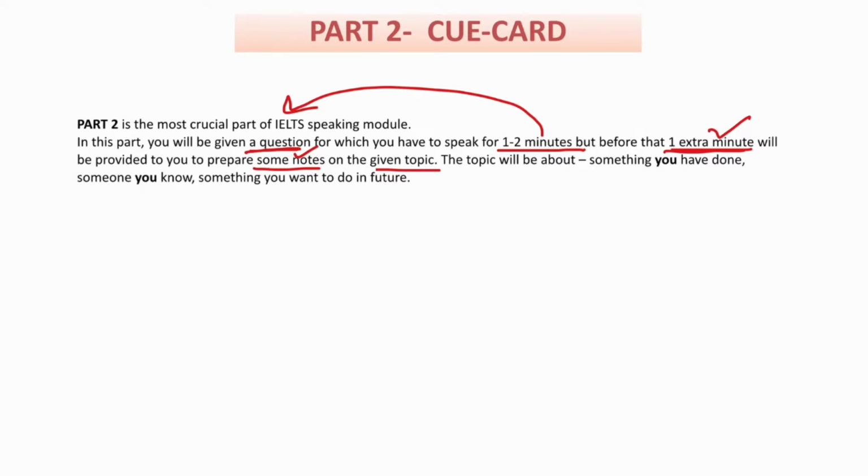Now, the topics can vary. It can be about something you have done, that means related to your past. Then something you know, which is about your present, and something you want to do in the future, for example, what your dream house looks like and what you want to do in your future. So topics related to these will be asked to you.